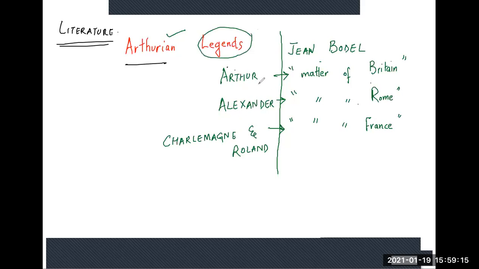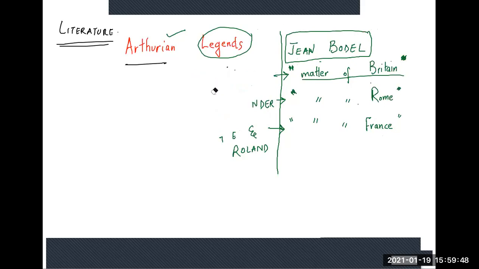But for us, the only legend that becomes important is the Arthurian legend, not Alexander, nor Charlemagne and Roland. But for you to remember, these are the names associated with France, Rome, Britain: Arthur, Alexander, Charlemagne and Roland. This was done by the critic Jean Bodel. I put this in inverted commas because these phrases are used by Jean Bodel.